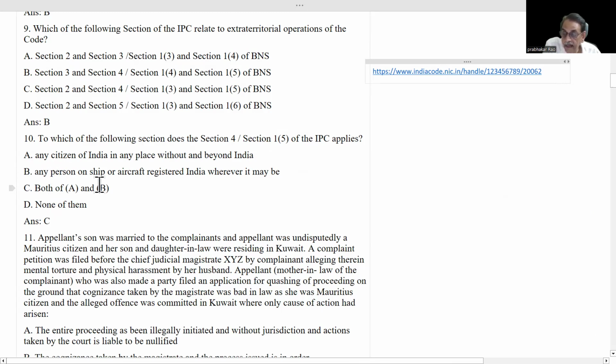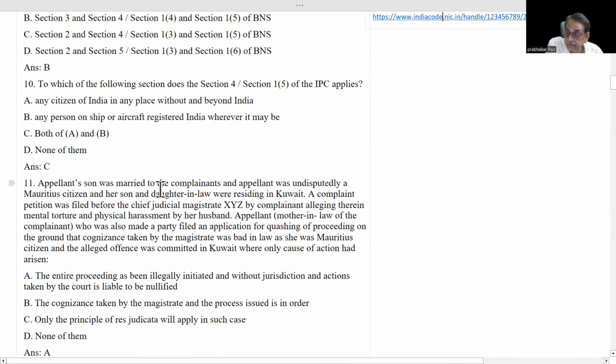And any person on a ship or aircraft registered in India, wherever it may be. That is also extraterritorial jurisdiction. But the ship and aircraft must be registered in India. If any person, any foreigner also, not only an Indian citizen, commits an offense on a ship or aircraft registered in India, he will be brought back to India and punished. Answer is C. Both A and B are correct.